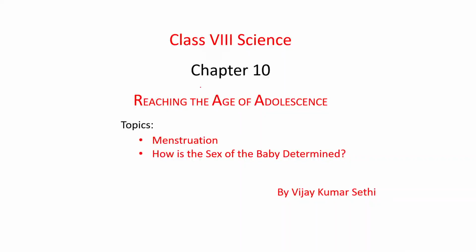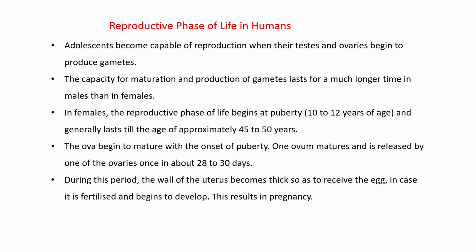Class 8 Science, we were discussing Chapter 10, Reaching the Age of Adolescence, and in this video we will discuss menstruation and how the sex of the baby is determined. First, the reproductive phase of life in humans. Adolescents become capable of reproduction when their testes and ovaries begin to produce gametes.